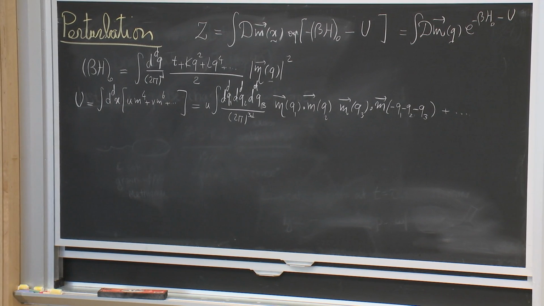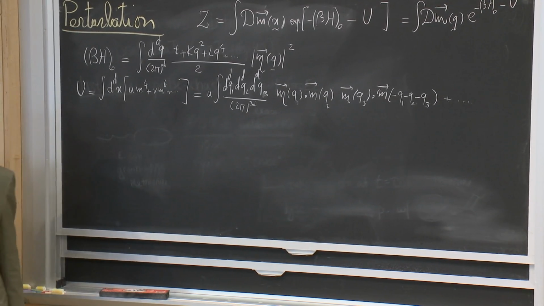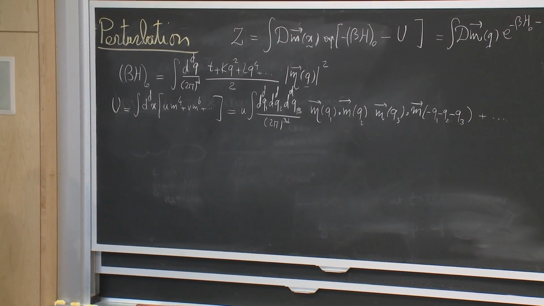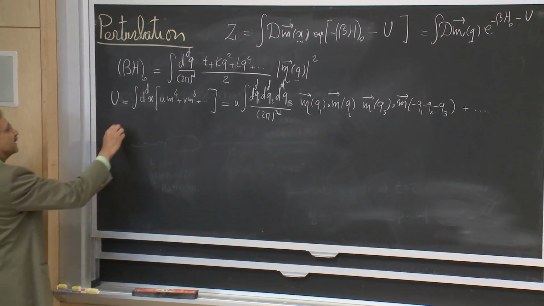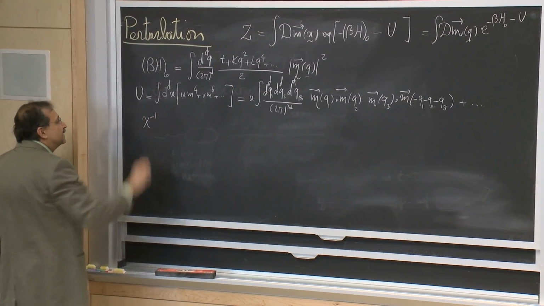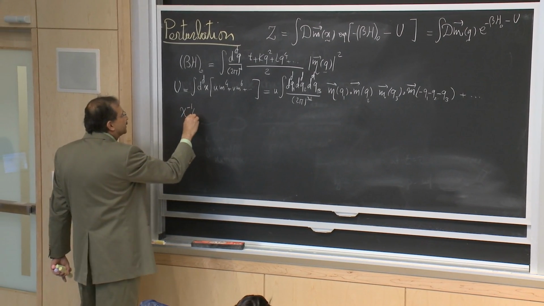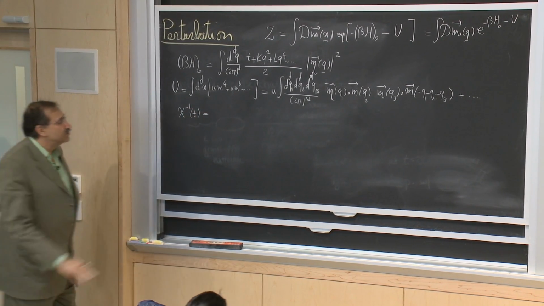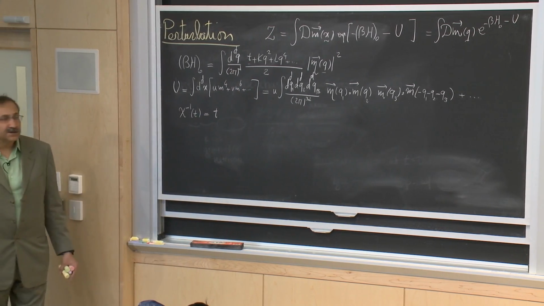So once we did this, we could calculate various, let's say, 2-point correlation functions, etc., in perturbation theory. And in particular, the 2-point correlation function was related to the susceptibility, and setting q to 0, we found an expression for the inverse susceptibility where the 0th order just comes from the t that we have over here.